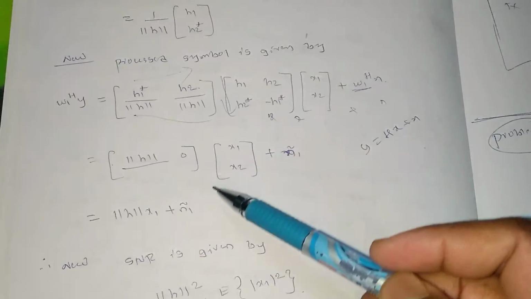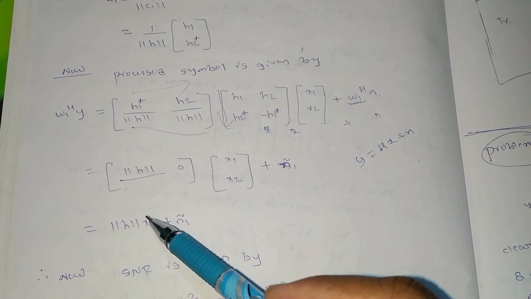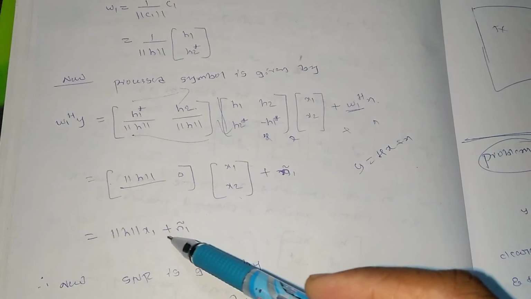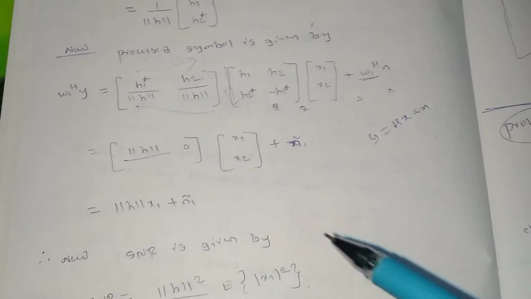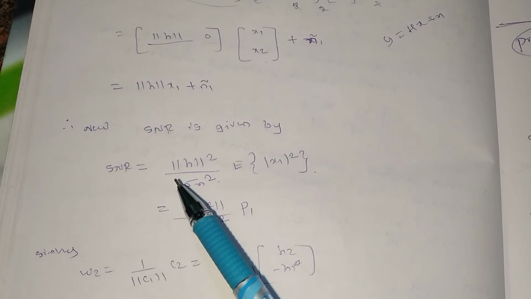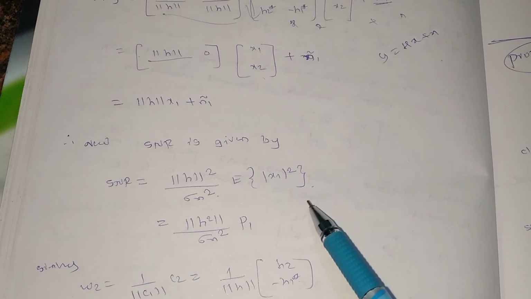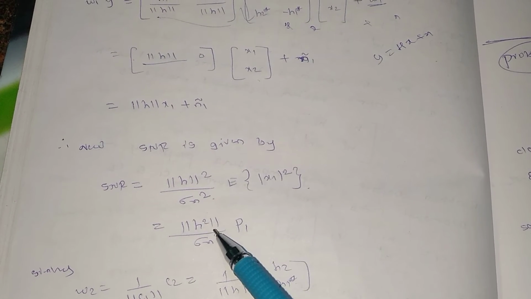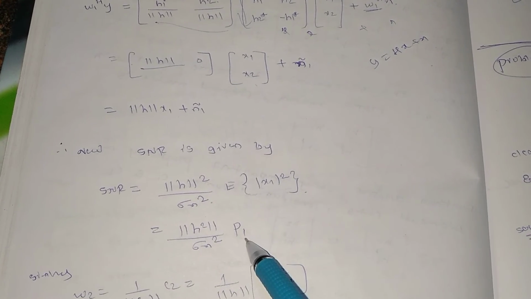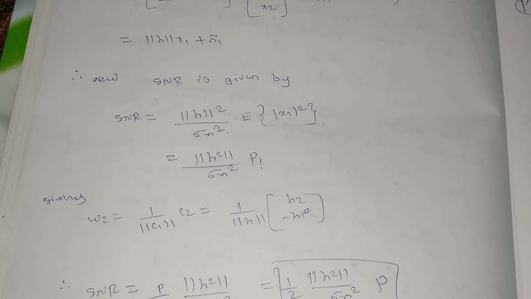After that I can write magnitude of H into x1. Again multiply these two things here: magnitude of H into x1 plus 0 into x2 will be 0. Leave the noise as it is. Now I will try to find the signal to noise ratio. So magnitude of H square divided by sigma n square, into expectation of x1 square. This is the formula which we are using. So H square divided by sigma n square, and the power allocated for x1 will be P1 here, so I'll be writing the expectation of x1 square.